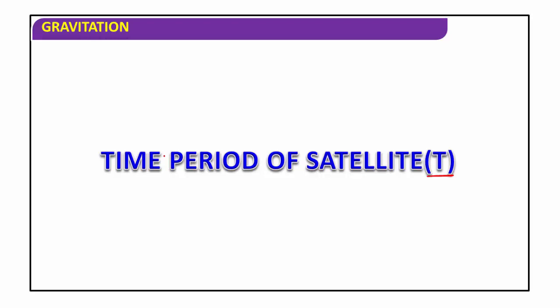Satellites can be divided into various types: artificial satellites, natural satellites, geostationary satellites, polar satellites, earth satellites.